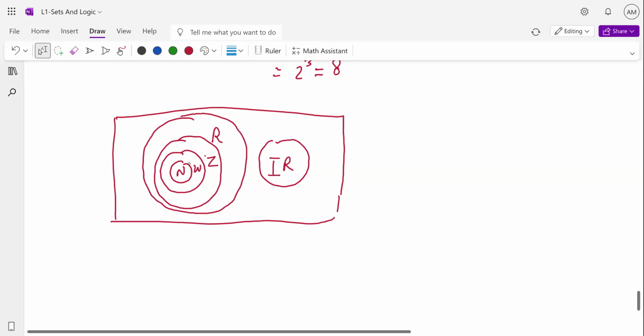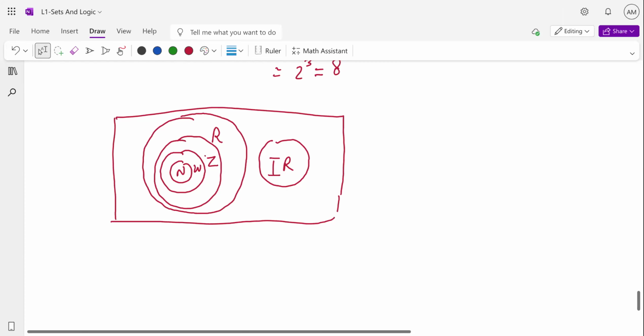Yes, sir. First of all, rational and irrational numbers are very different things. They are two different portions. Oh, okay, wait. I got it, sir. Understood the point? So that's why I can't say that IR may be a part of it.